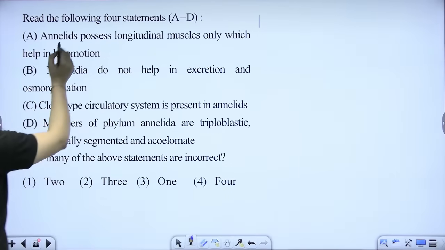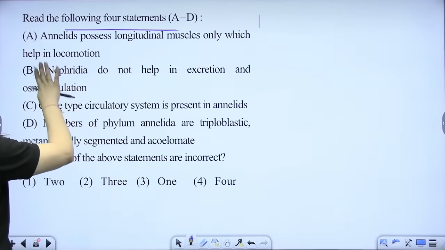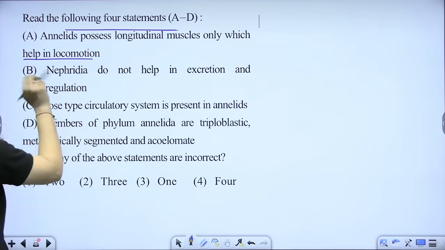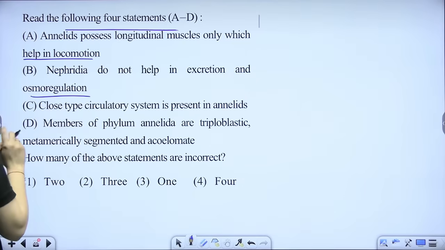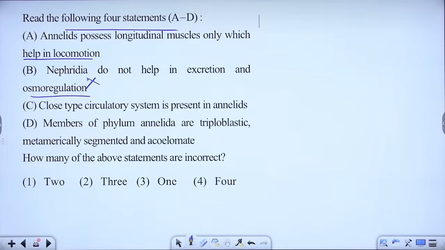So read the following statements here. Following 4 statements are there. Annelids possess longitudinal muscle only, which help in locomotion. Nephridia do not help in excretion and osmoregulation. Incorrect. Closed type of circulatory system is present in Annelida. Members of phylum Annelida are triploblastic, segmented, and acoelomates, not at all.